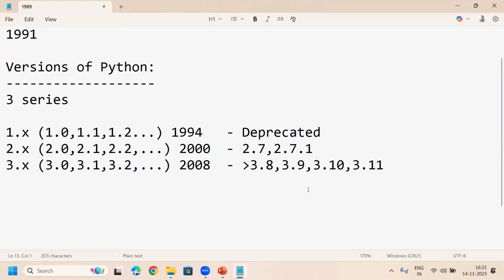Because tomorrow we are going to work with Django and the Django REST framework. If you want to work with Django or the Django REST framework, Python is compulsorily required in your system. Python software must be installed. Then only you can install Django and the Django REST framework.